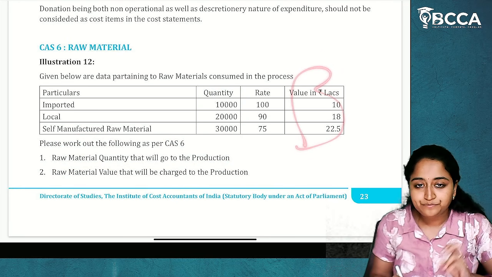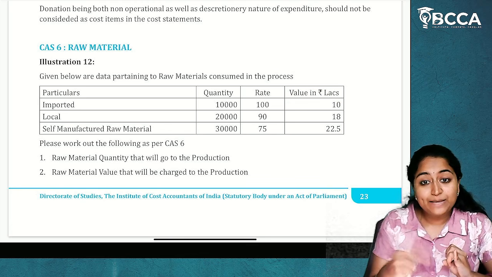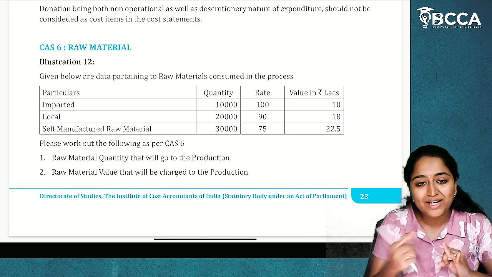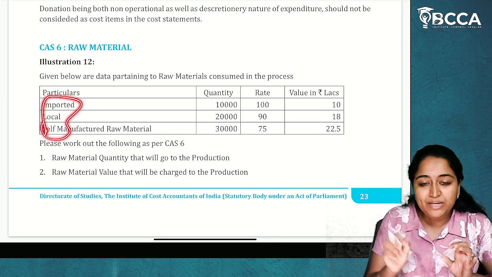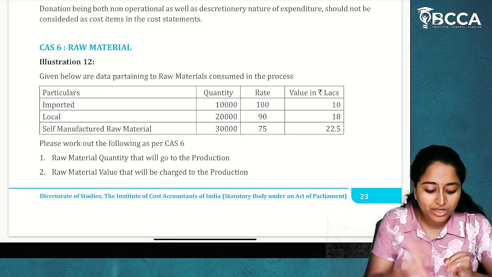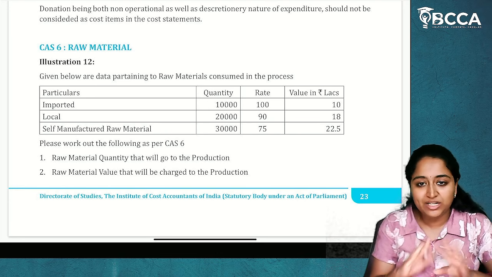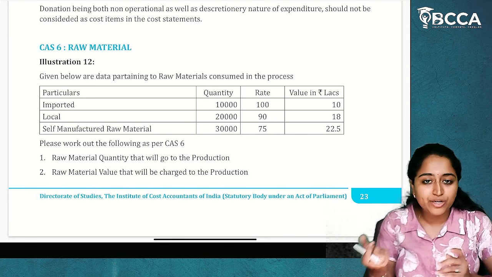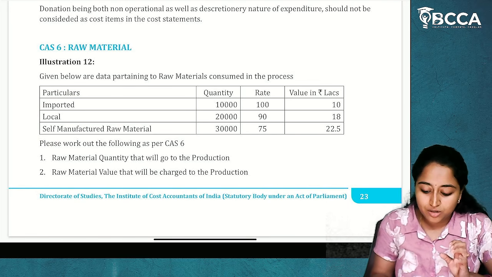What is the value? Now in a raw material, what are the types of raw material that will be considered? Imported, considered, local, considered, self-manufactured, considered. All this will be considered in raw material cost. So there is nothing to eliminate from this. Imported, local, self-manufactured, everything will be considered. Purchased raw materials, everything will be considered in raw material cost as per CA6. So you can write that note point. Everything is inclusive in CA6 raw material cost.